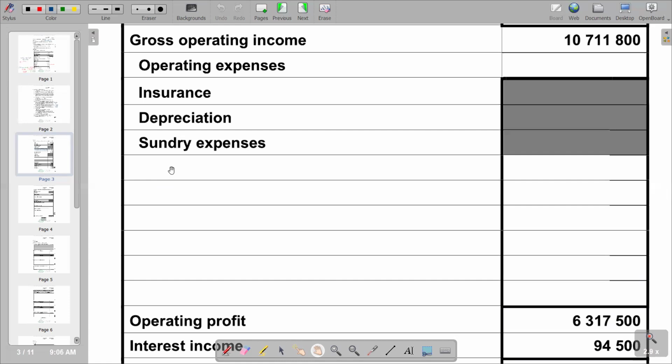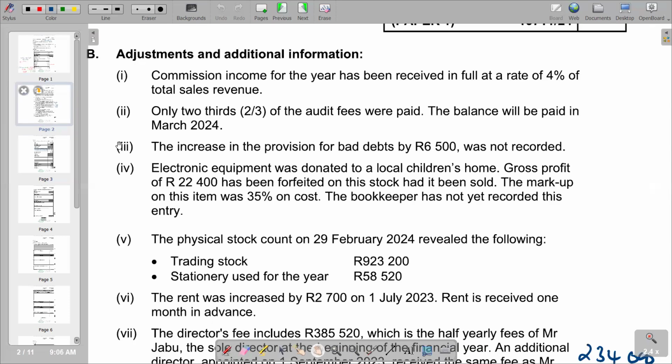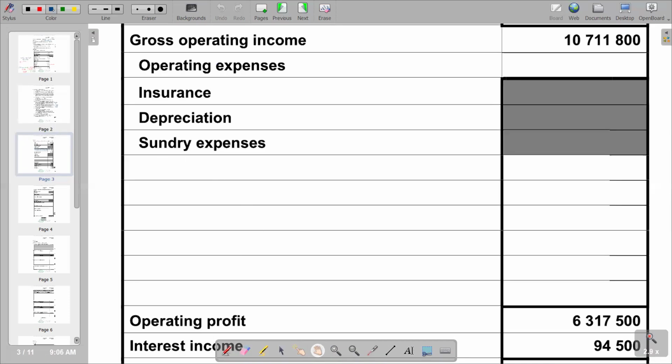So we can quickly pick the issue of donations that we have just adjusted. If you look here, this is a donation that we have made, and a donation is an expense. So that 64,000 that we calculated, we can quickly put it here as an expense. So we have donation, 64,000. So this is what we have.